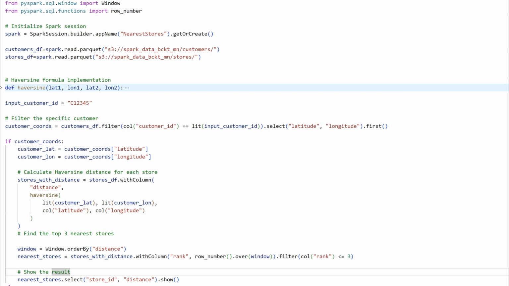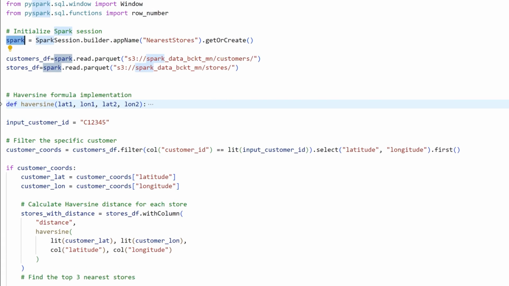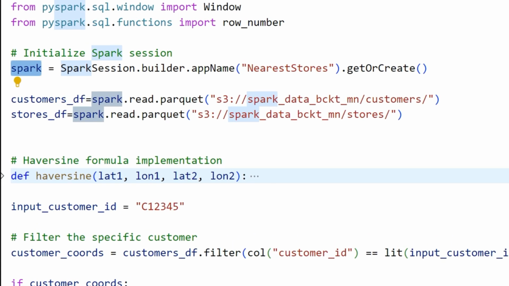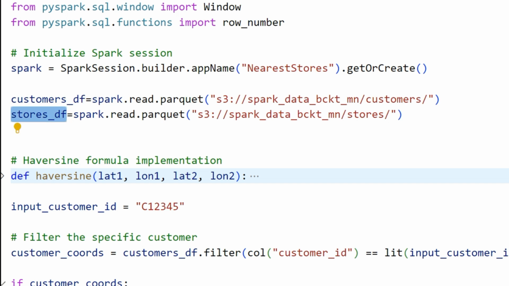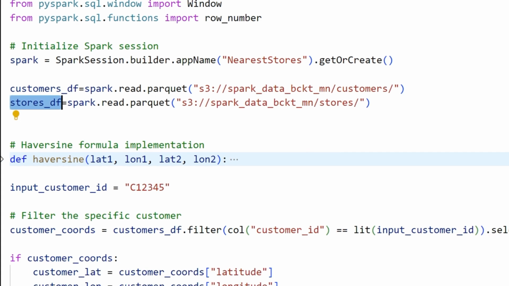an easy way of solving this same problem of finding the 3 nearest stores for every customer. Using it, we can just create a Spark session object, which is the entry point for every Spark application. And we can just create the data frames for customers and stores. Just use the same Haversine formula, which is a generic logic we can use.